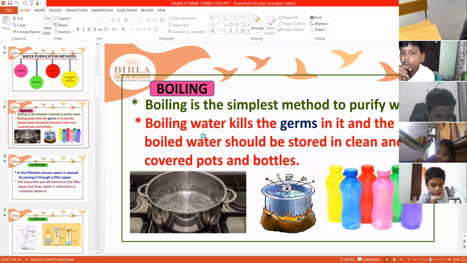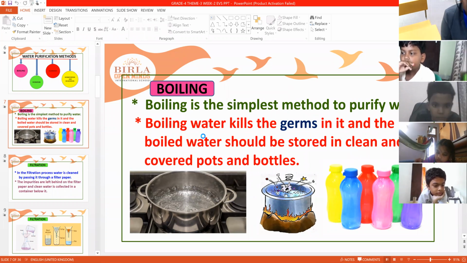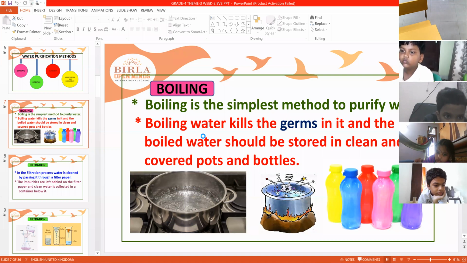Coming to the first one, boiling. Boiling is the simplest method to purify water. Simple, very easy. You cannot spend any amount also, no need. Just boil the water. So boiling is the simplest method to purify water.